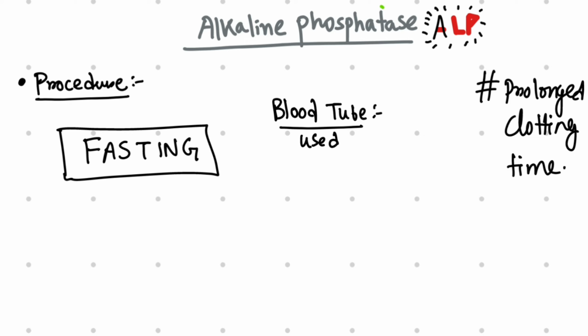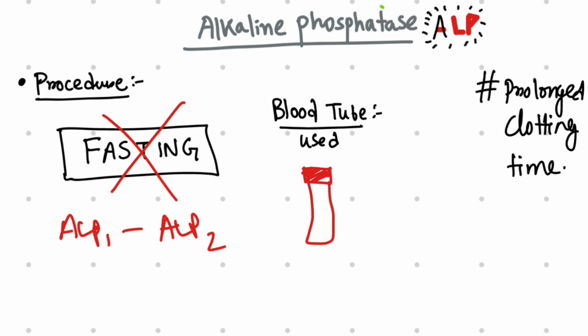And now some precautions that we should keep in mind before testing alkaline phosphatase. First question, is any fasting required for the test? Well, no fasting is required for the alkaline phosphatase test. But if you are differentiating the ALP1 isoenzyme from ALP2, yes, you might need an overnight fast. The blood tube commonly used is red in color. Another thing, patients who have liver diseases are supposed to have prolonged clotting time. So that should be kept in mind. Due to clotting factor deficiency, the bleeding will be more in case of liver-damaged patients.